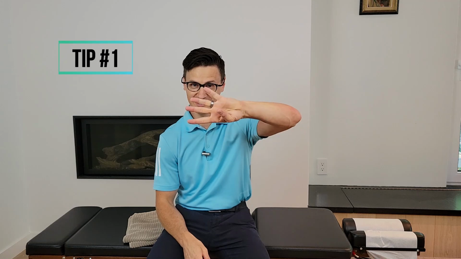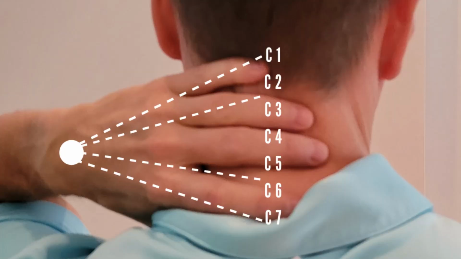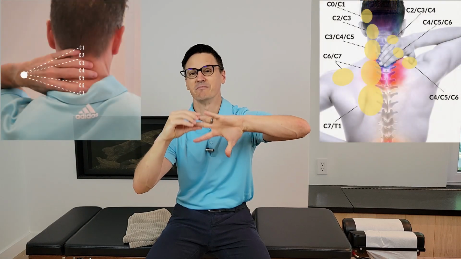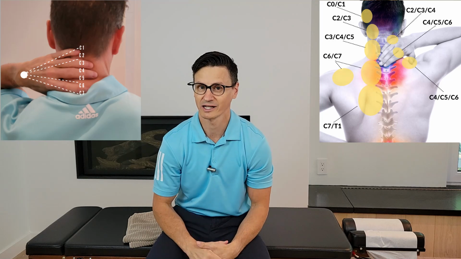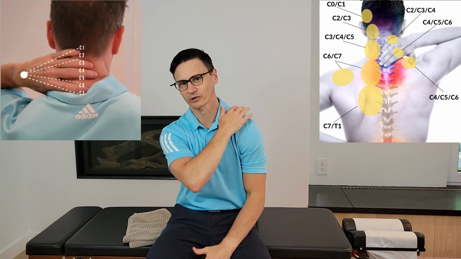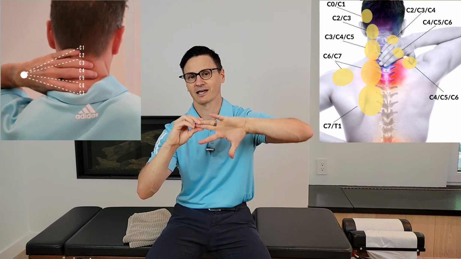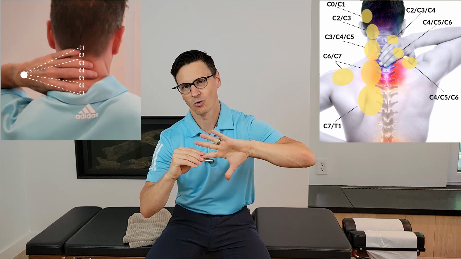Now, how can you be specific in treating cervical referred pain? Here's a simple tip. Take your hand and you're going to place your fingers on the back of your neck and just wrap your thumb around your neck. This is going to show you the placement and the focus based on what you're trying to help. The top finger is going to be the upper cervical area. The two middle fingers will be the middle cervical area, and the lower finger will be the bottom part of your neck. So if you are suffering from cervicogenic headaches, the exercise and stretches I'm going to show you focus on the top part of your neck. If you have more shoulder issues, then I want you to focus on the middle part of your neck. If you have lower pain between your shoulders or along your shoulder blade, focus on the lower part of the neck.